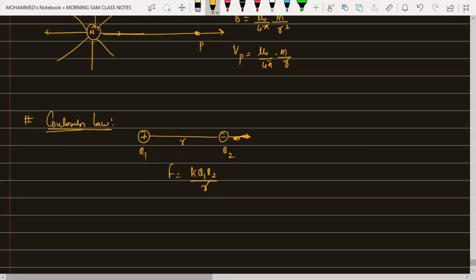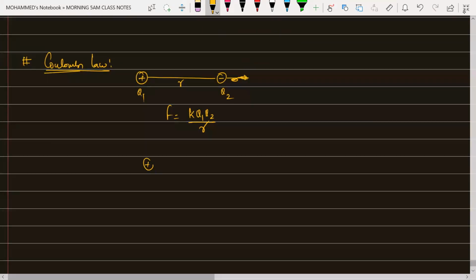If both of them are in opposite directions, like say positive charge, and both of them are separated by R, there will be a force in this direction, and a force in this direction. Even for this one, what I can write is F equal to mu naught by 4 pi for bar magnetism. This is the north pole and this one is nothing but the south pole in terms of magnetic field. So it is mu naught by 4 pi into M1 into M2 divided by R square.